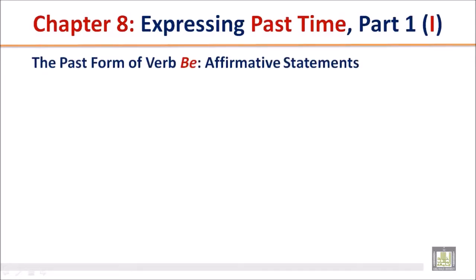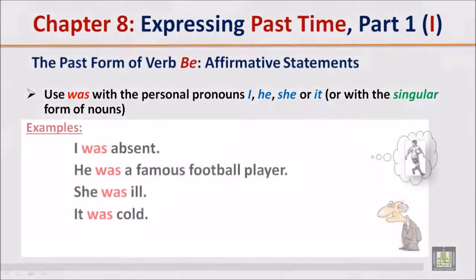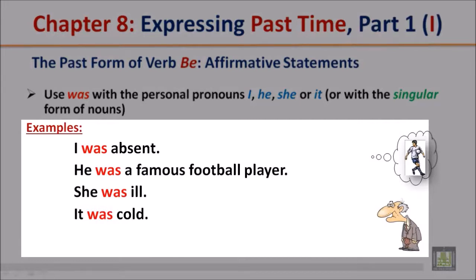The past form of verb be, affirmative statements. Use was with the personal pronouns I, he, she, or it, or with the singular form of nouns. Examples: I was absent. He was a famous football player. She was ill. It was cold.